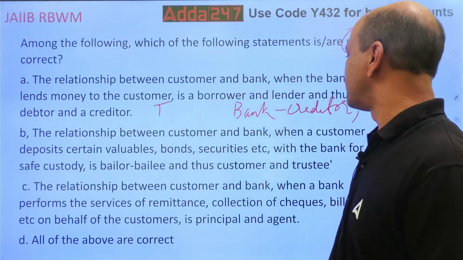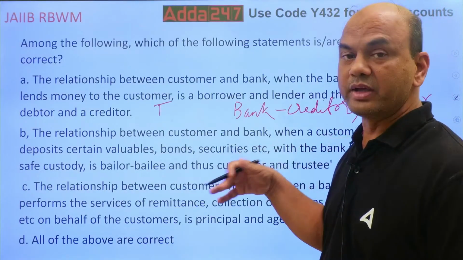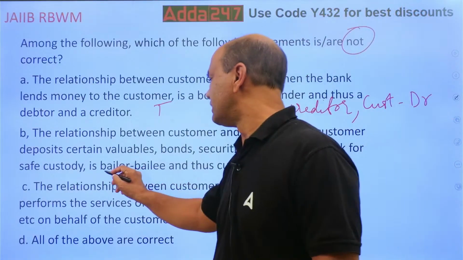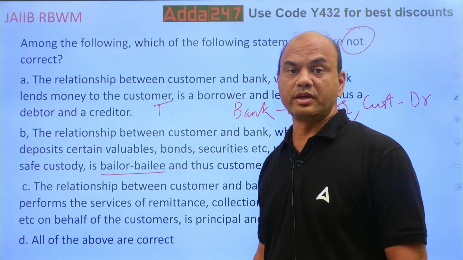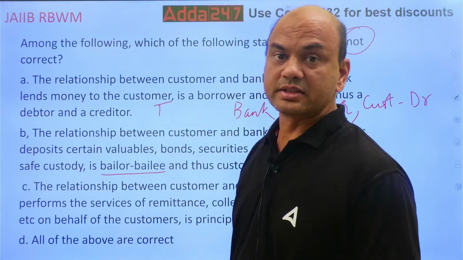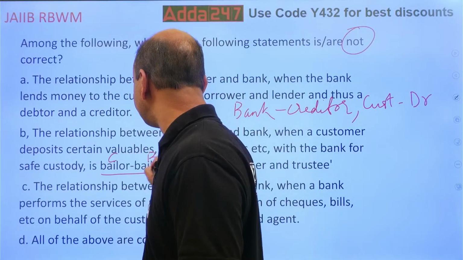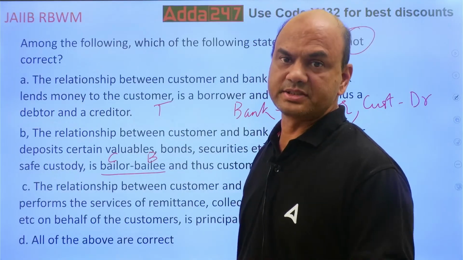The relationship between the customer and the bank when the customer deposits certain valuables. So that becomes what? Bailor-bailee. That is also true. Who is a bailor? The bailor is the customer. The customer is a bailor and the bank is a bailee. It's the relationship of trust.